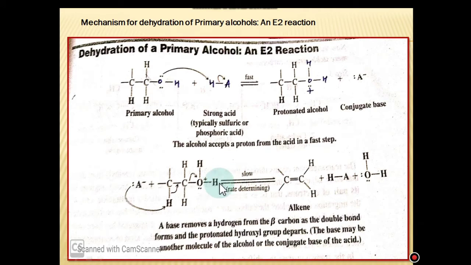Since the rate determining step involves both the protonated alcohol as well as the Lewis base, the mechanism is called the E2 mechanism. A base removes a hydrogen from a beta carbon as the double bond forms and the protonated hydroxyl group departs. So it is called the E2 mechanism.